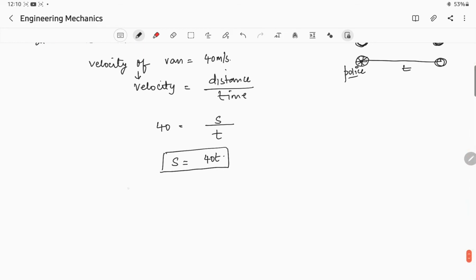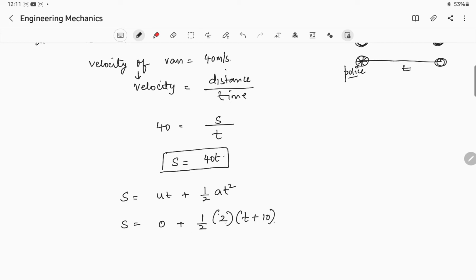Now we'll take down the formula, that is s is equal to ut plus half at square. So s is equal to, initial velocity is not given to us in the question, so 0 plus half into 2 meter per second is the acceleration, and t plus 10 is for the car.